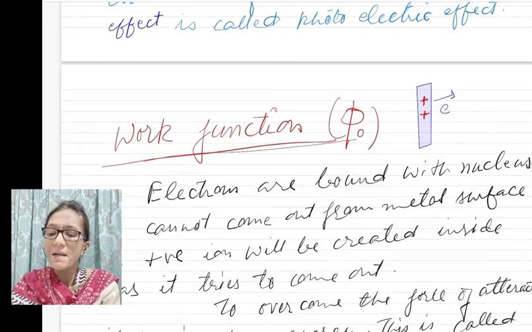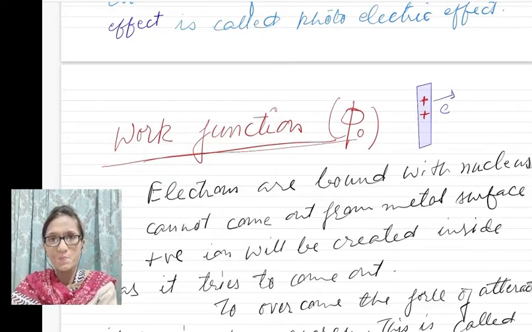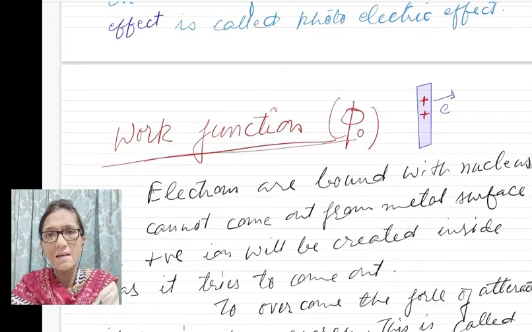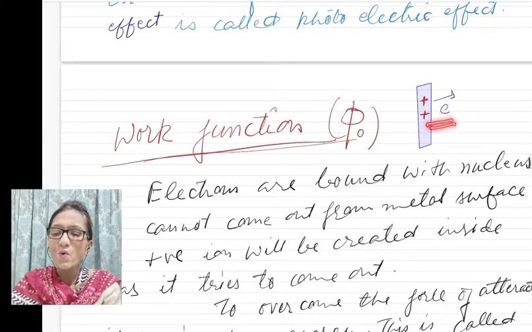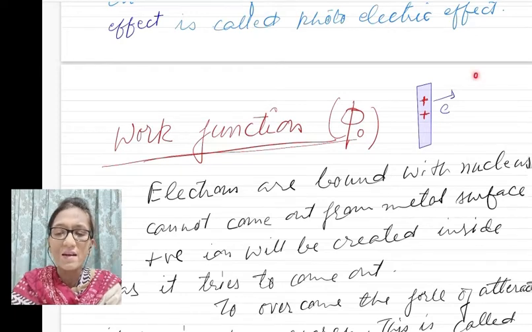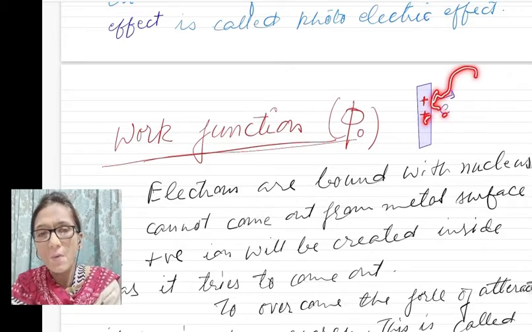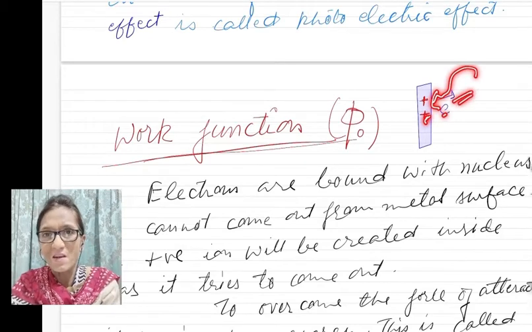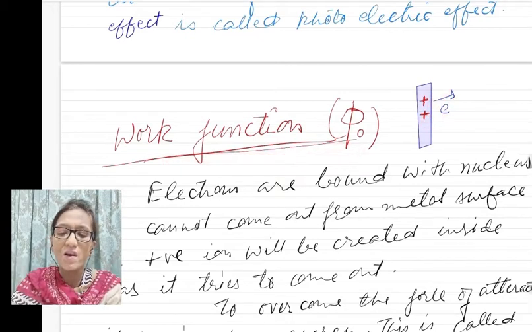So it will be difficult for an electron to come out from the metal surface unless it is given some energy to overcome that force of attraction. So when light radiation is incident on the metal, it gives energy so that the electron could come out from the metal surface, and that minimum energy is called work function.